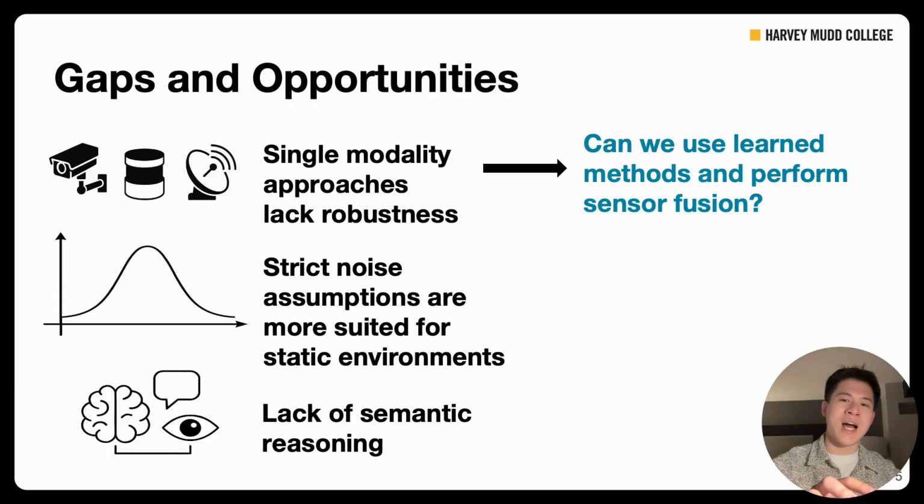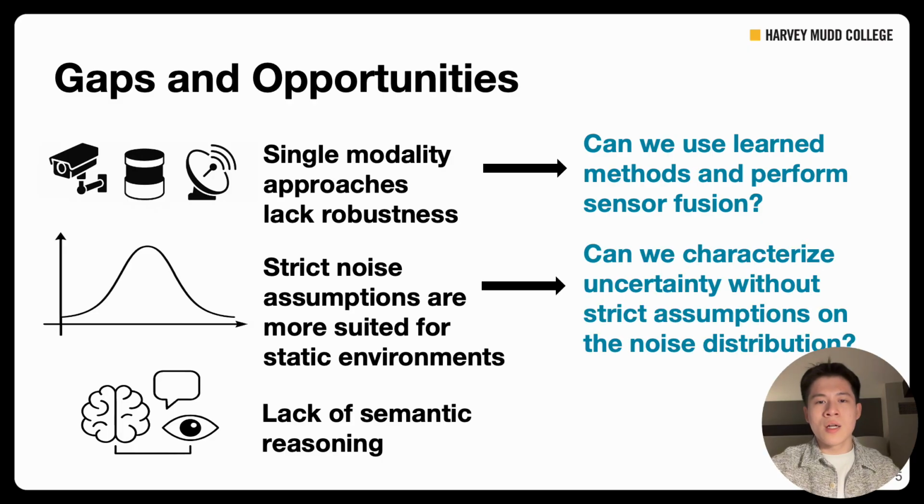To address the first gap, we are asking, is there a way we could use learning methods in each sensor modality, be it camera or LiDAR, and then perform sensor fusion? To address the second gap, we are asking, is there a way we could characterize the map uncertainty without strict assumptions on the noise distributions?